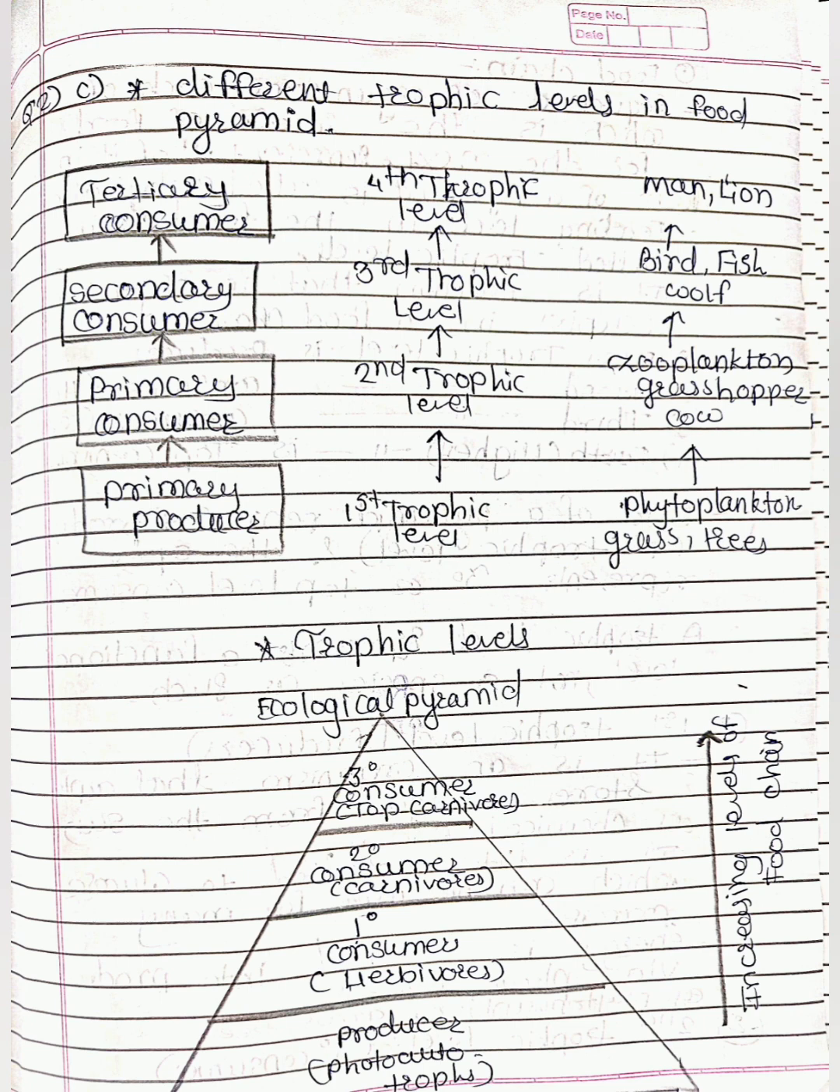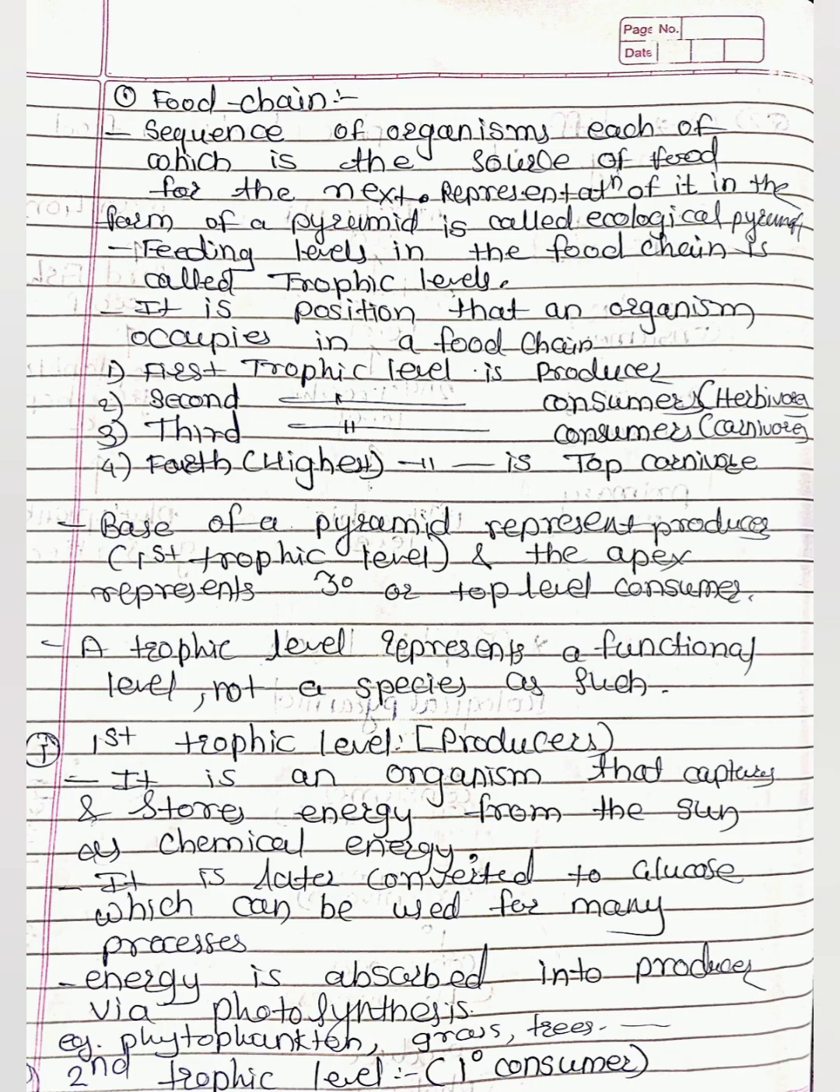The trophic level food pyramid के base में है producer. Second level है consumer which are primary consumers, herbivores. Third level है secondary consumer which contain carnivores. And the next level है tertiary consumer which contain top carnivores. This food chain, it is a sequence of organisms, each of which is the source of food for the next. Representation of the food chain in the form of a pyramid is called ecological pyramid. Feeding levels in the food chain is called trophic levels.